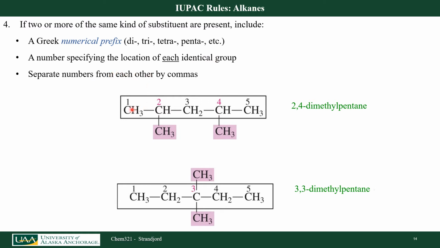So for example, on this molecule, my parent chain has 5 carbons, so it's a pentane. I have a methyl group at carbon number 2, and I have a methyl group at carbon number 4. 2 substituents, both are methyl, so I'm going to call it dimethyl. And then I just put the numbers out in front. So I have a 2,4-dimethylpentane. In the second example down here, my parent chain has 5 carbons again. I have 2 methyl substituents. Both of them are at carbon number 3 on my parent chain, so I call this 3,3-dimethylpentane.